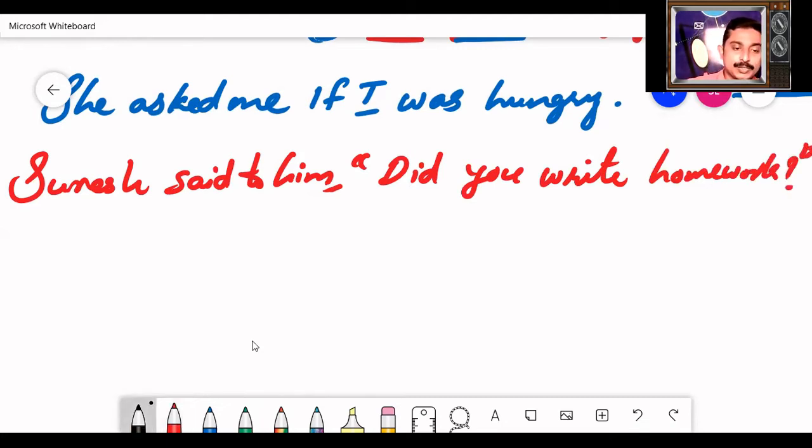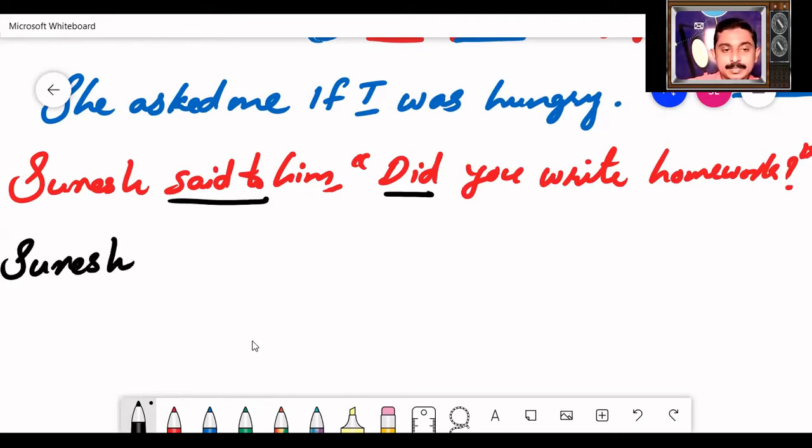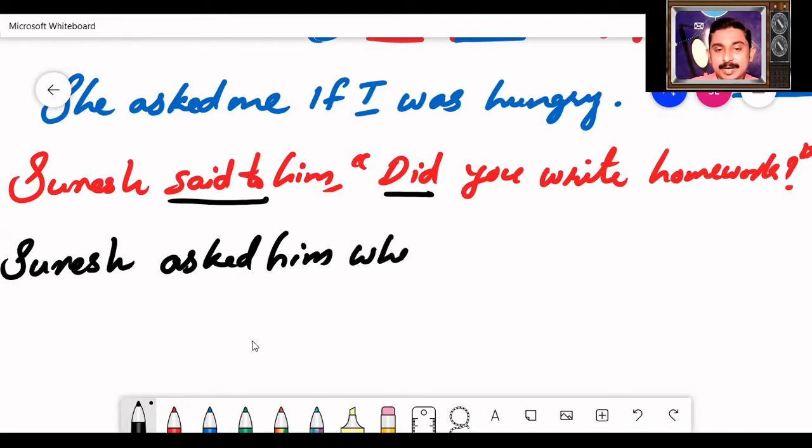This is also an auxiliary verb question because did is used to start the sentence. As usual, remove the word said and write asked. Suresh asked him. Next, what you need to do? You need to add if or whether. Anyone. Both are right. Whether.